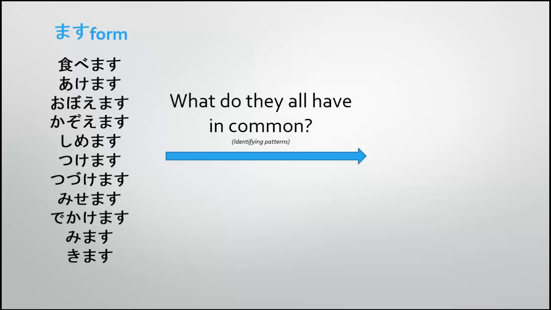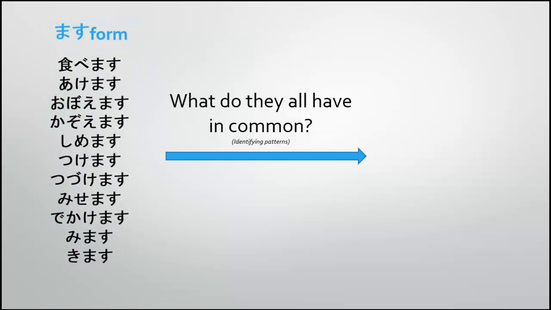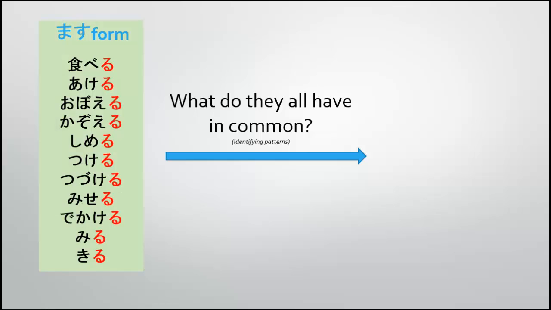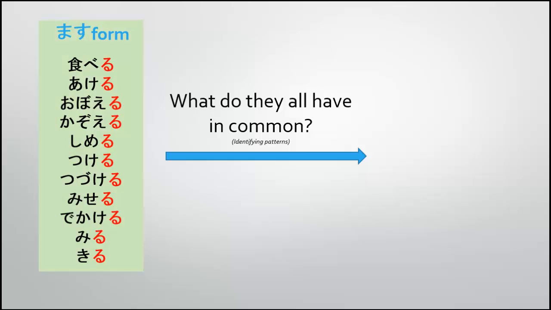Well, first of all, I must stress that we're looking at the must form, the polite form, and not the dictionary form. If we were to look up these words in the dictionary, we actually need to change them into the ru form. And so these verbs are sometimes known as the ru verbs. If we look at the first one, tabemasu, it would be found under taberu. Akemasu would be found under akeru. Oboemasu would be found under oboeru, etc.